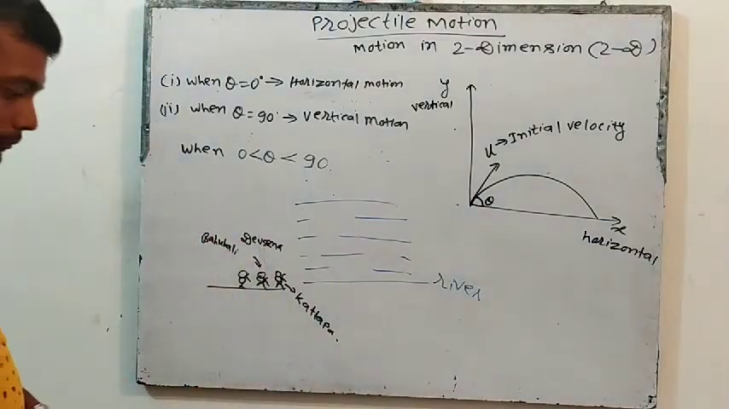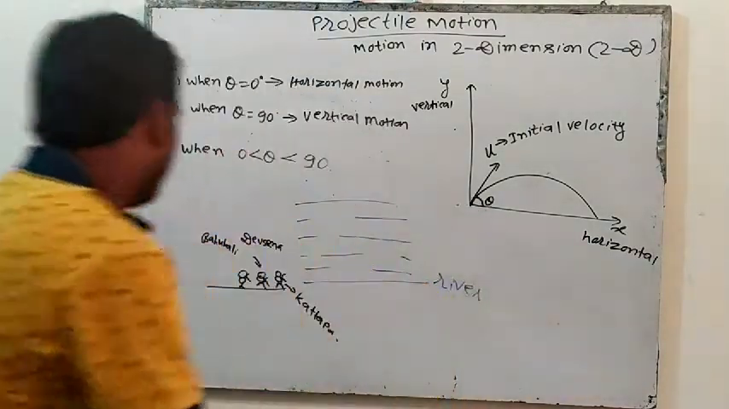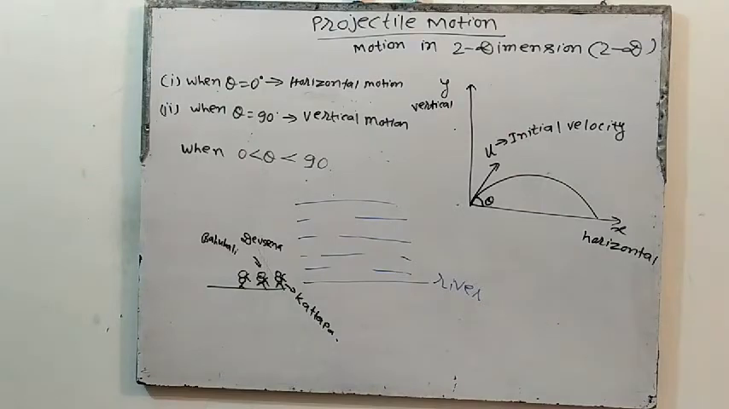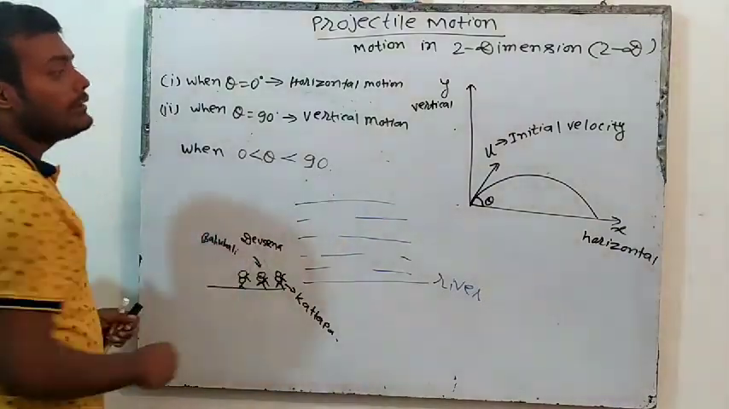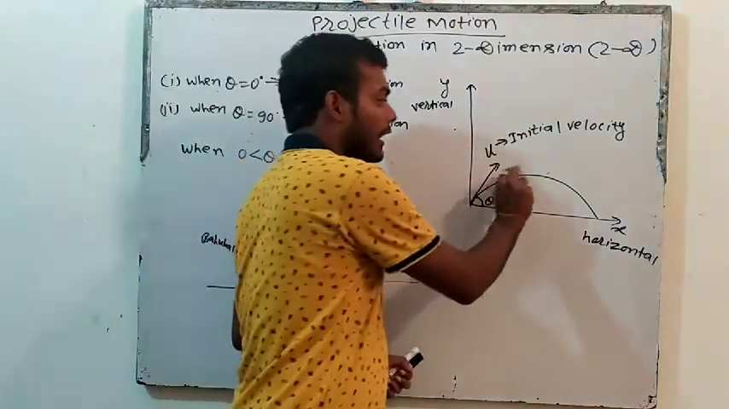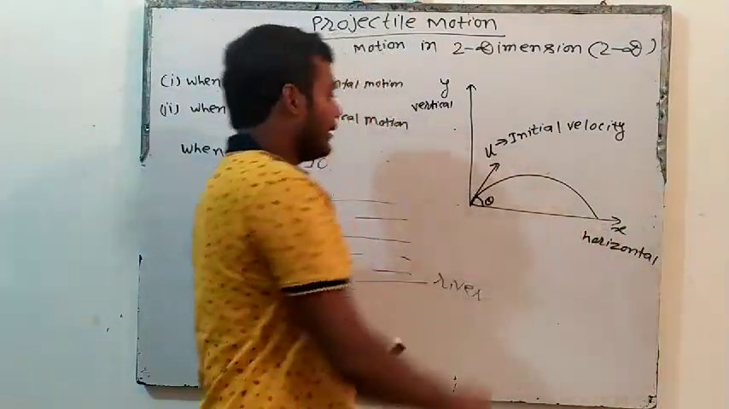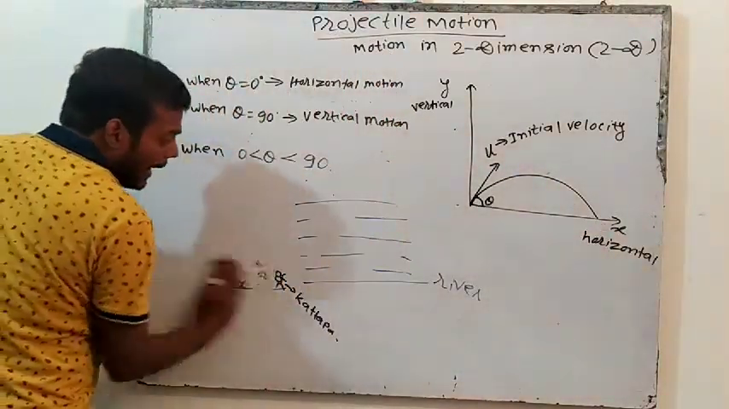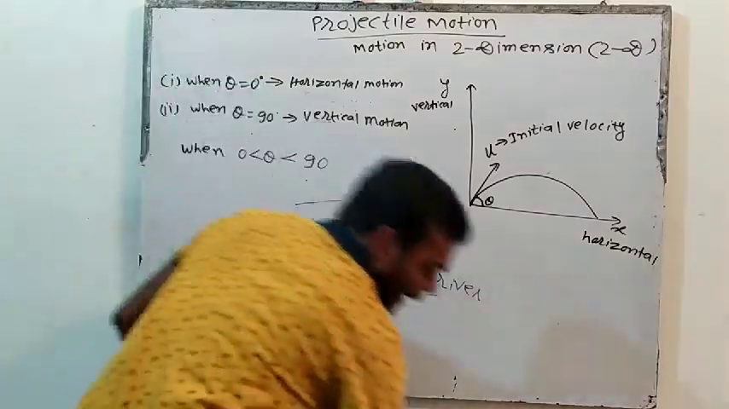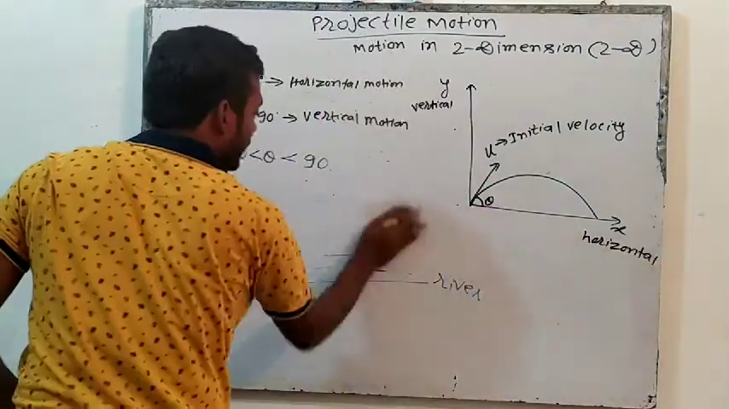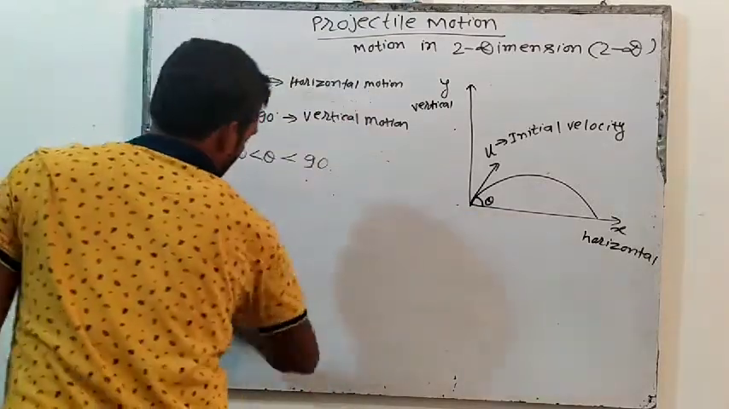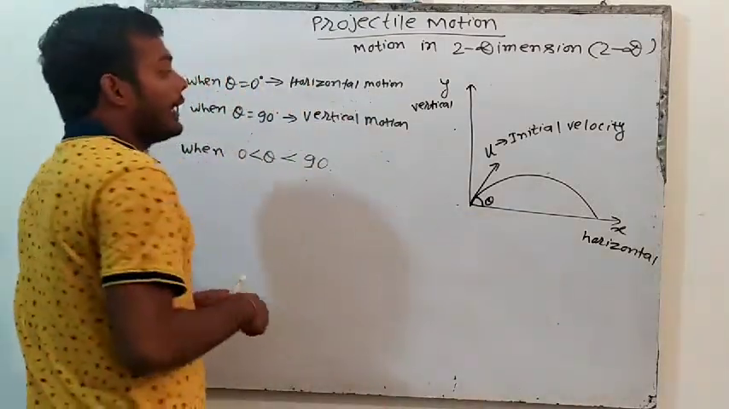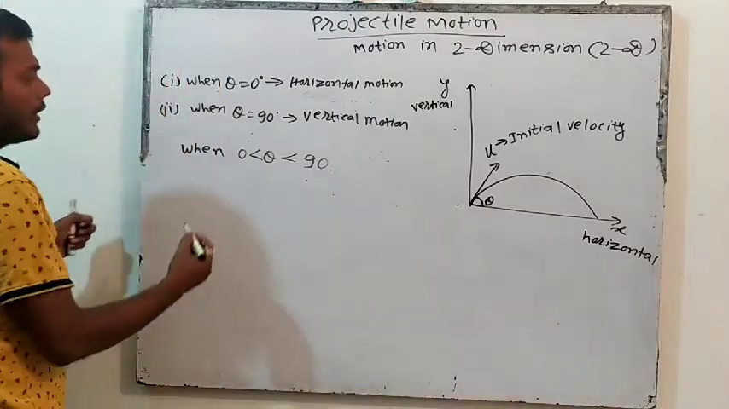So when theta is between 0 and 90, the object will go like this. So what is happening in this motion? Let us analyze this motion a little bit. When we analyze this motion, try to understand what is happening.